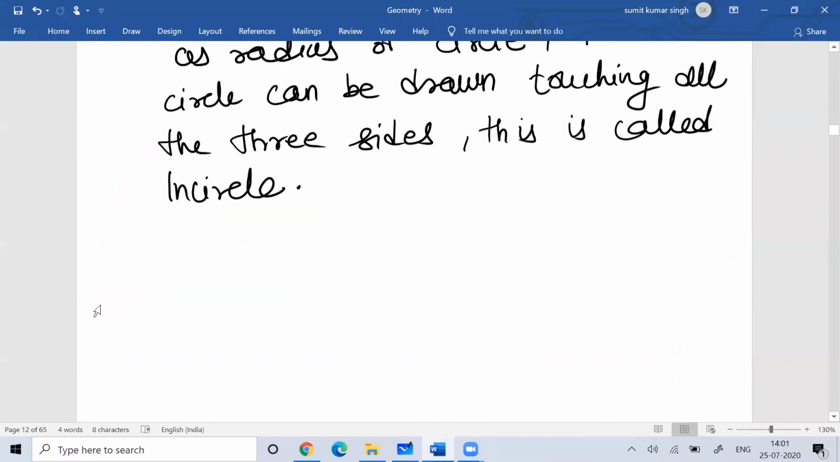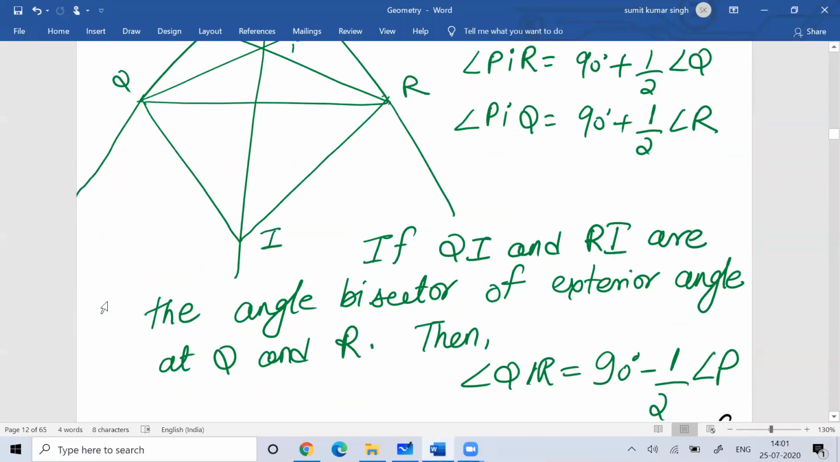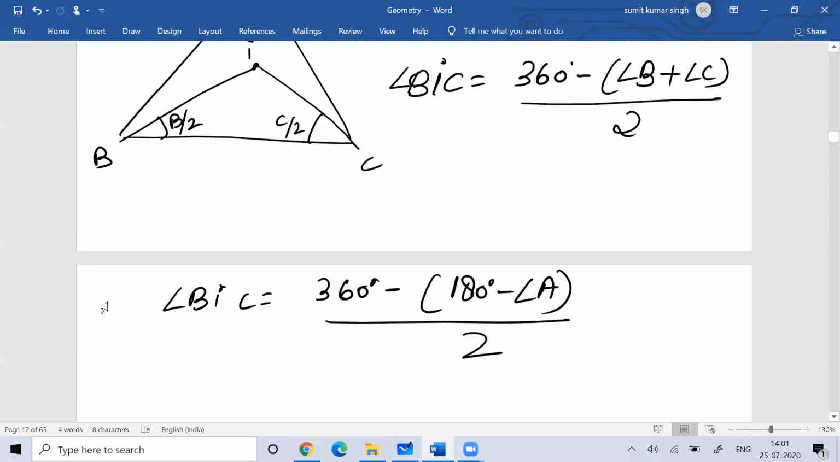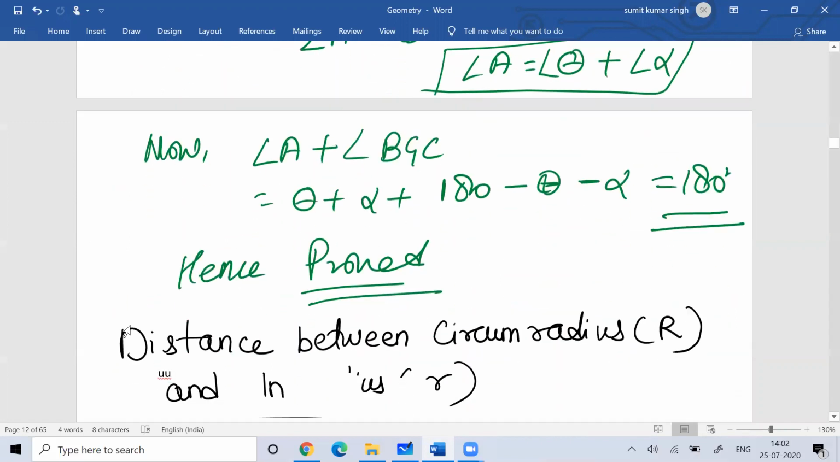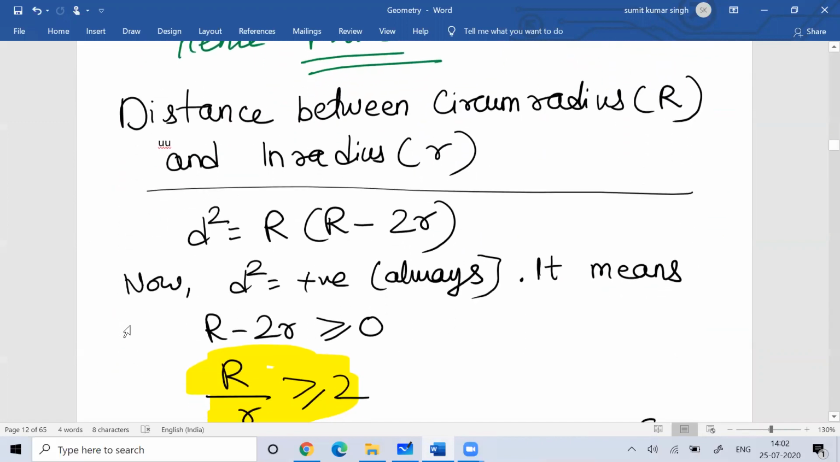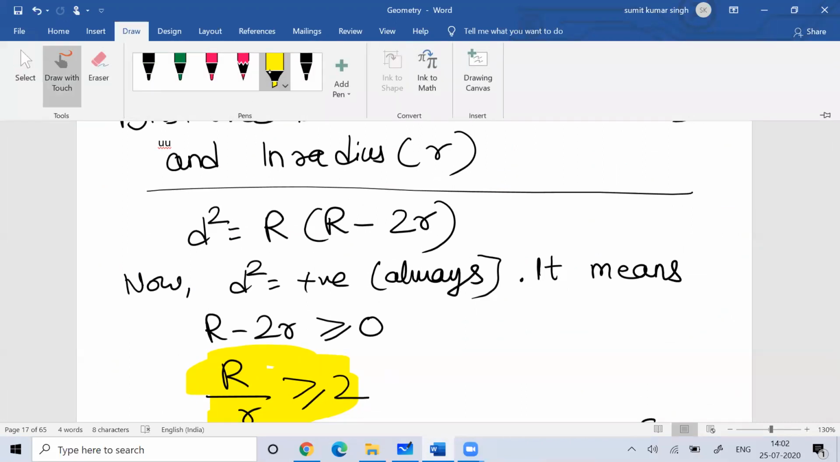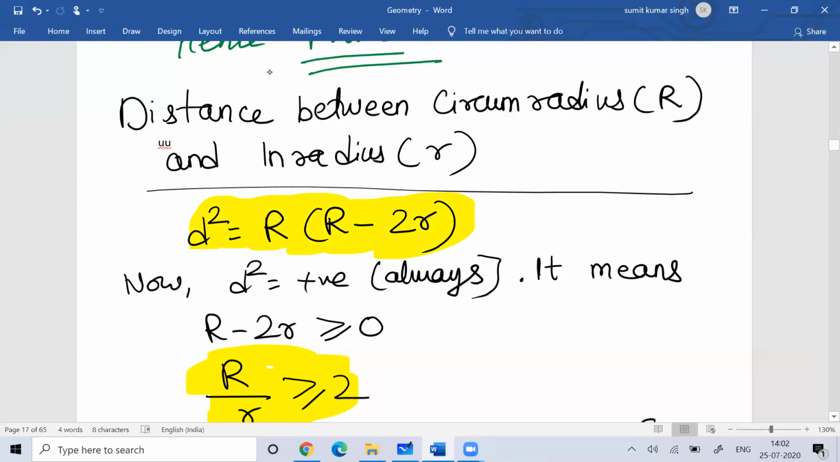So more or less I have discussed the theory part with all of you, and all the proofs I have done. Now the next thing you should remember is a very important formula. I told you about the circumcircle and the incircle. The radius of the circumcircle is called the circumradius, while the radius of the incircle is called the inradius. Circumradius we represent with capital R, inradius with small r.